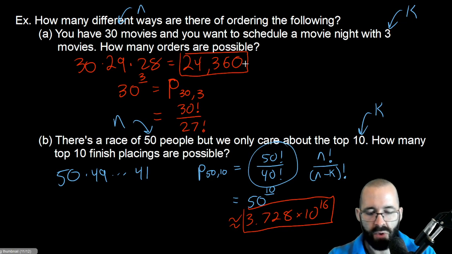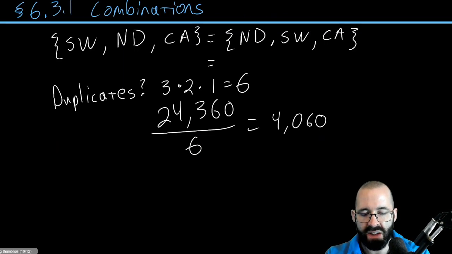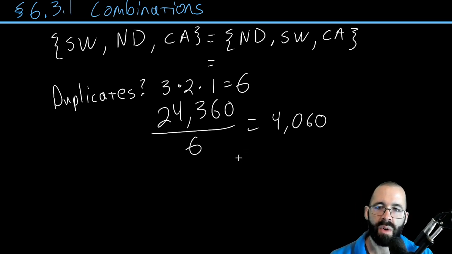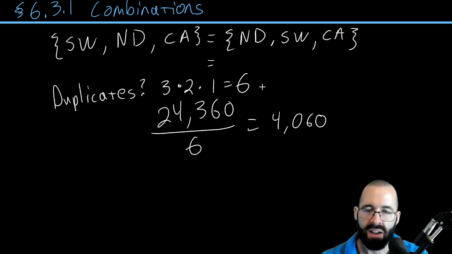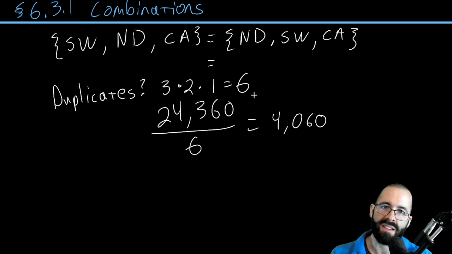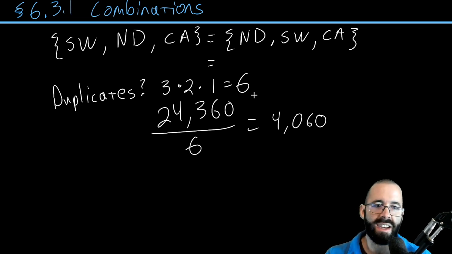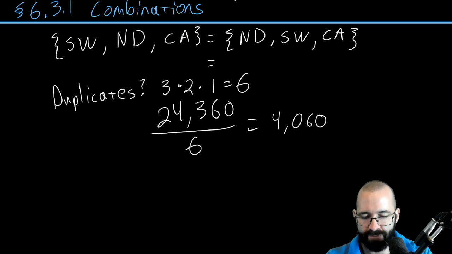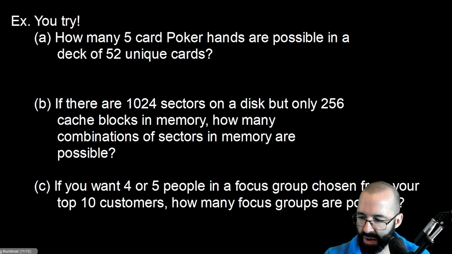All right. So before, if the order mattered, there were 24,000 movie nights. Here, where the order doesn't matter, there are only 4,000 movie nights. And this is what we're going to formalize with combinations, where the order doesn't matter. Again, think of it as the difference between sets and arrays. With sets, the order doesn't matter. With arrays, the order matters. So permutations are like arrays, and combinations are more like sets. So let's introduce what this is. Oh, not there yet. No skipping ahead here. No spoilers for anyone.